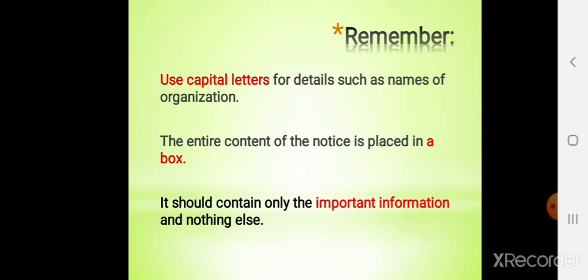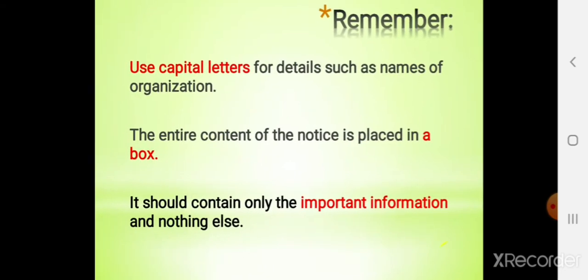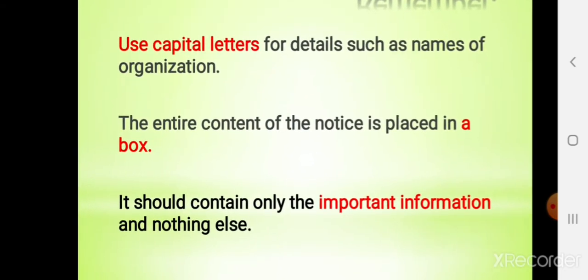First of all, use capital letters for details such as names of organizations or institutions. Then students, the entire content of the notice is placed in a box. It should be in a box, students. Then it should contain only the important, relevant information and nothing else.